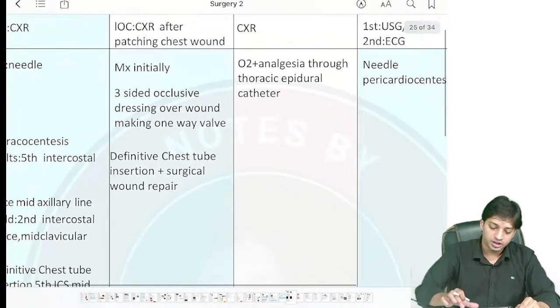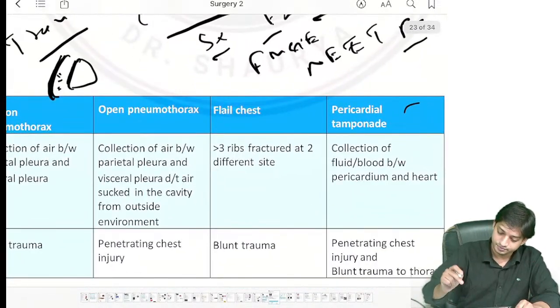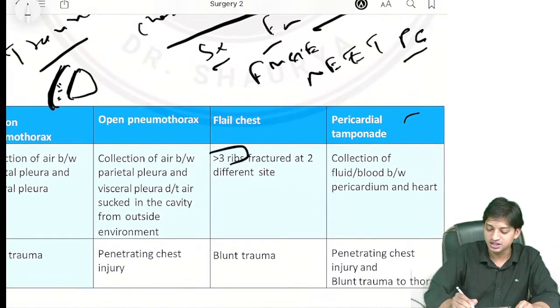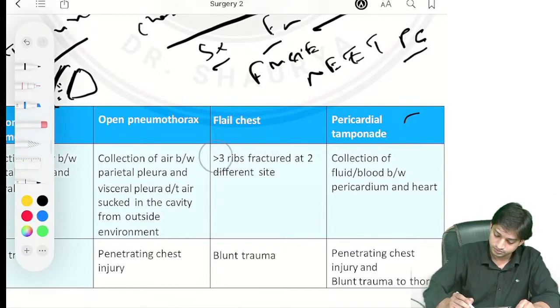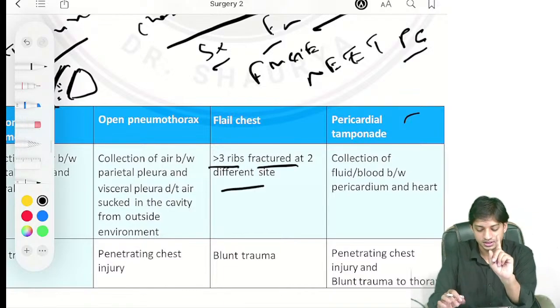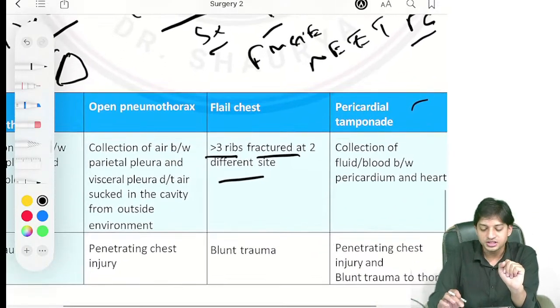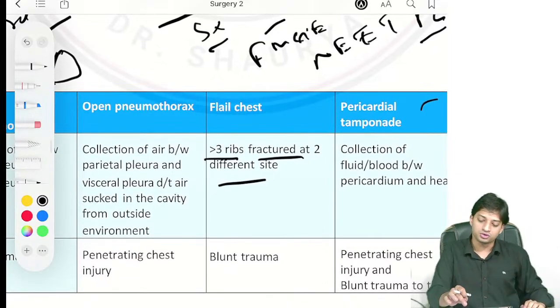Now come here to the next topic. The next topic we have is flail chest, right? In flail chest, more than 3 ribs are fractured at 2 different sites, right? The cause will be blunt trauma to the chest.